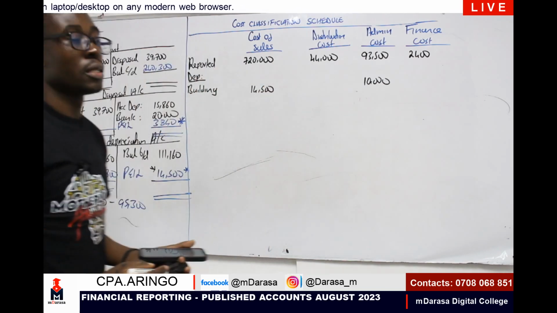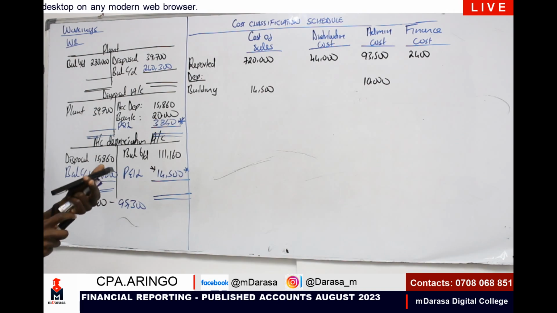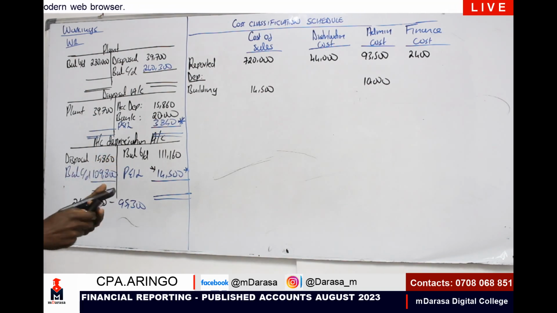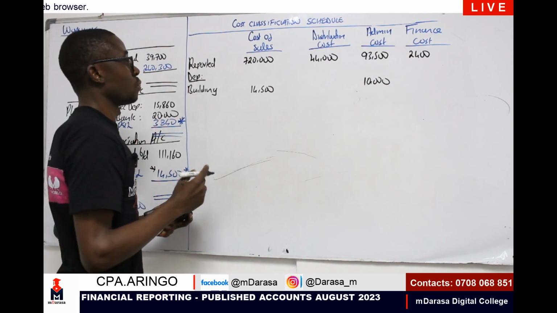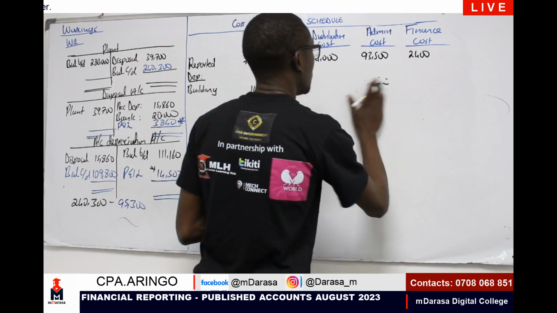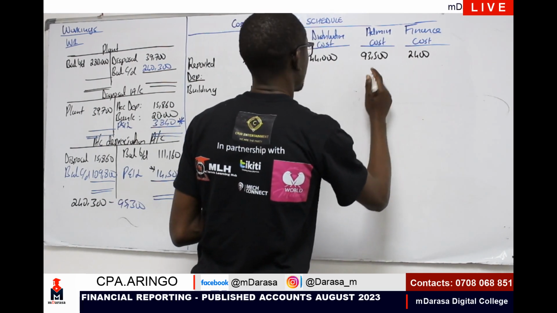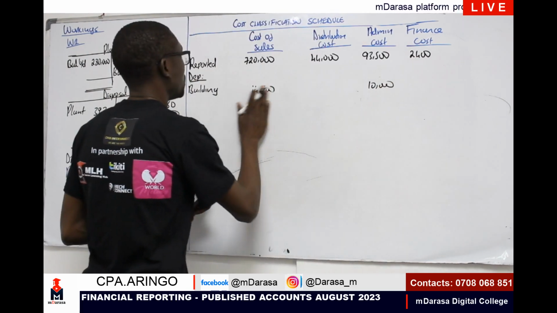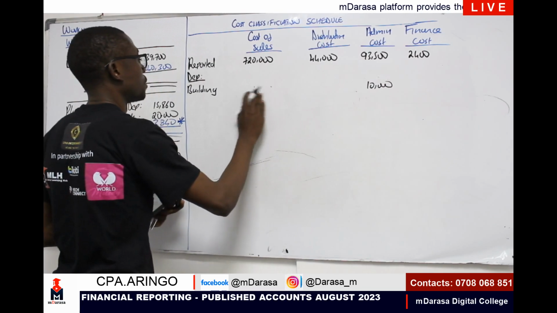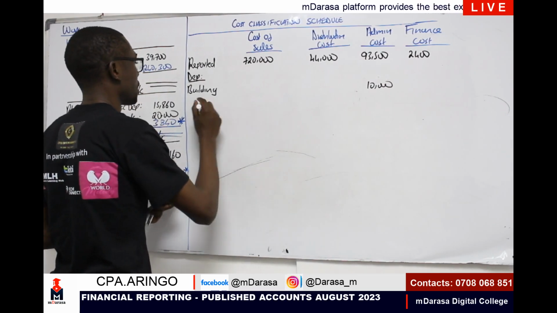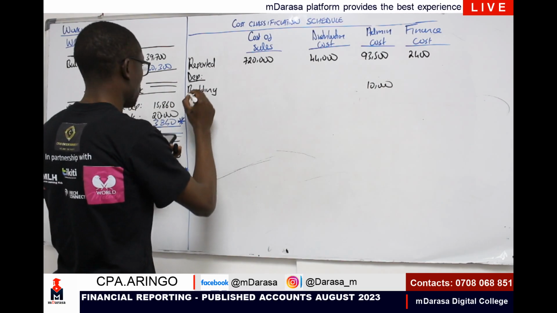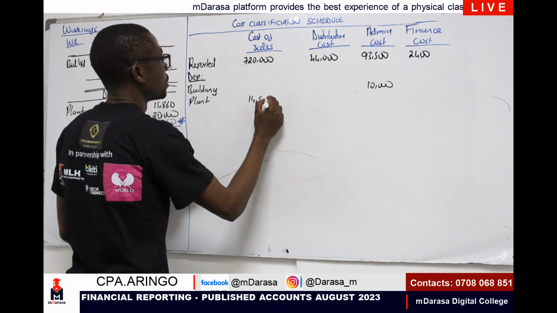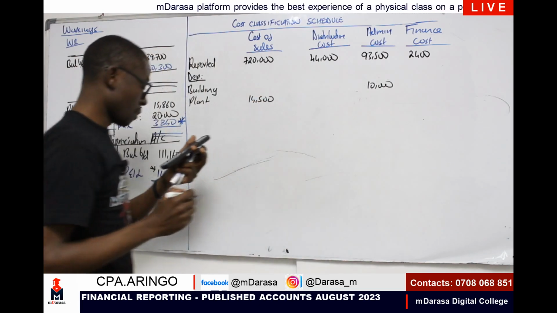Very good. 14.5 is plant, which is under cost of sales.